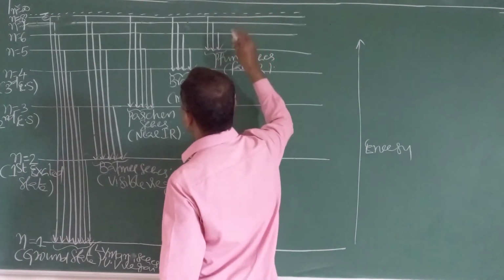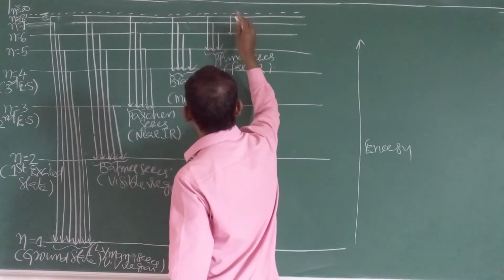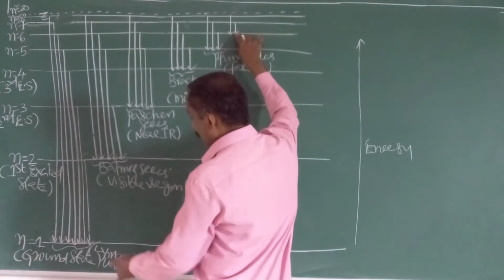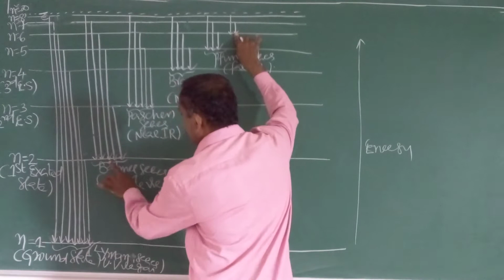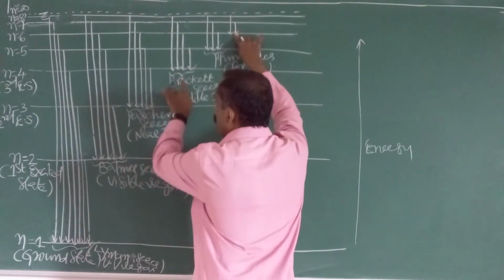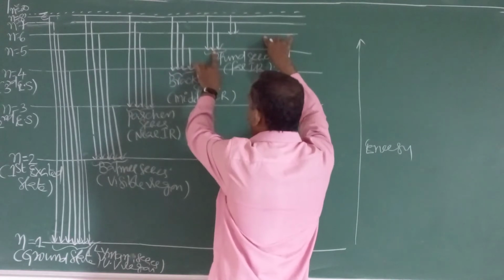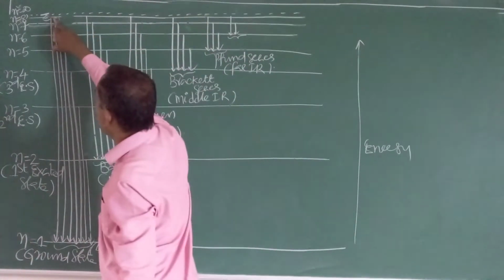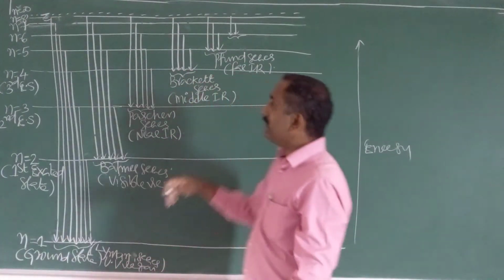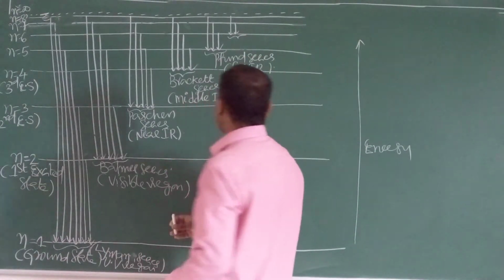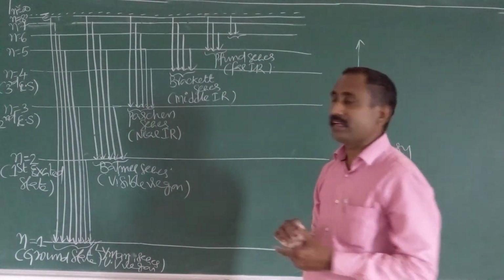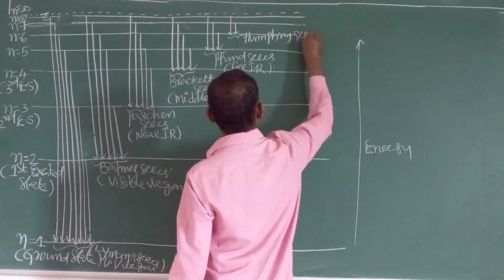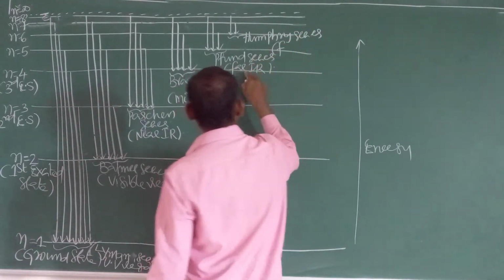Again, any higher level to the sixth level. If it comes to the ground level, Lyman. Second level, Balmer. Third level, Paschen. Fourth level, Brackett. Fifth level, Pfund. Sixth level: if an electron jumps from a very high level, just for understanding I showed 8 levels, to the sixth level, those lines were discovered by the scientist Humphreys. Hence it is known as the Humphreys series. It is observed only in the far IR.